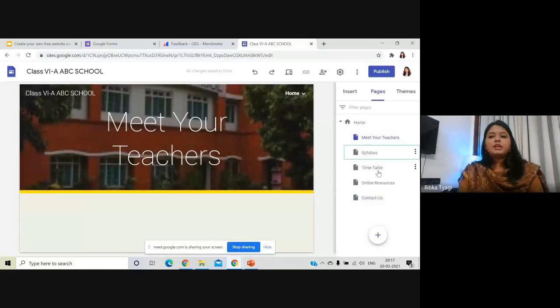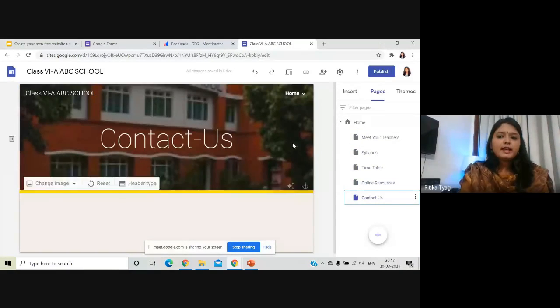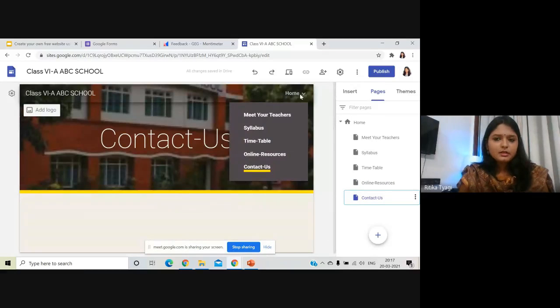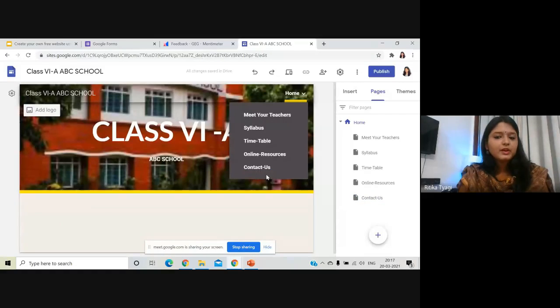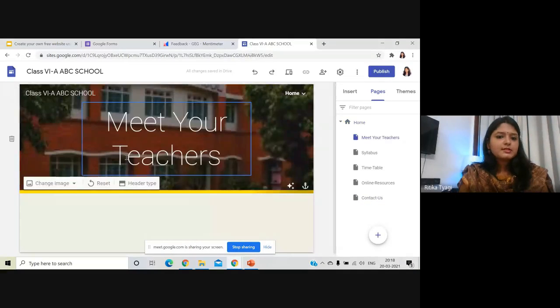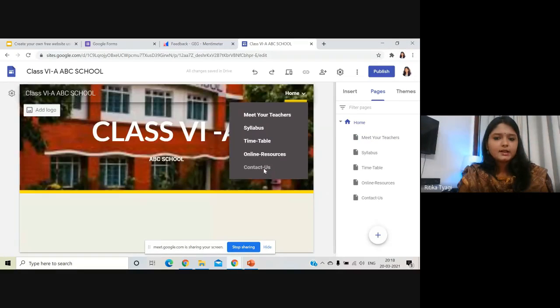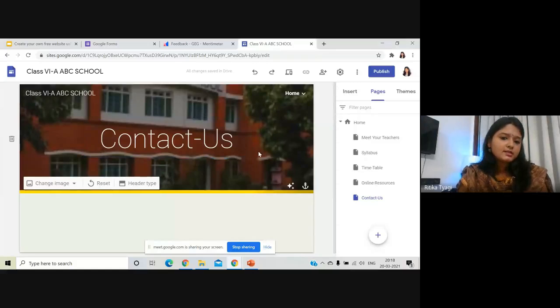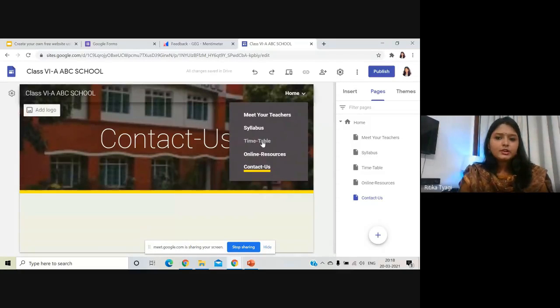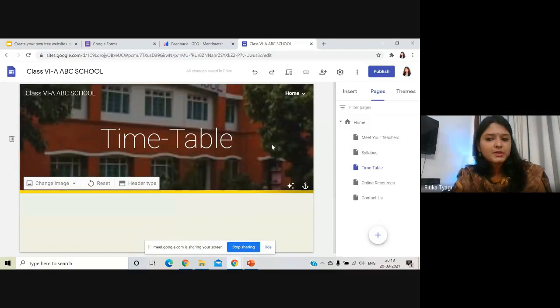Now finally, I have created all my subpages, and if you notice, there is a home icon here, and there's a drop down menu and all my subpages have come here. Now if I click on Meet Your Teachers, I'll be taken to Meet Your Teachers subpage. If I click on Contact Us, I'll be taken to Contact Us subpage. If I click on Timetable, I'll be taken to Timetable subpage automatically.